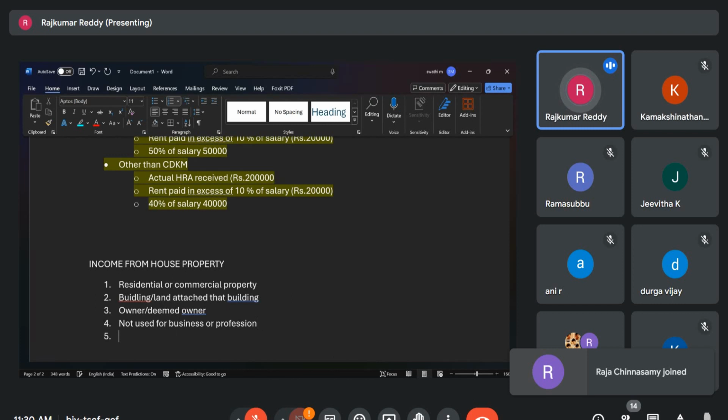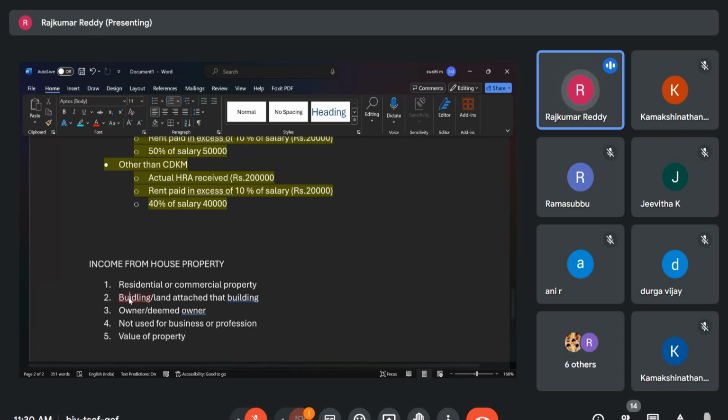Then what is chargeable here? Value of properties. It is not your rent. Value of property is chargeable to tax. Otherwise, what will happen? One may be having a good commercial property in T Nagar, and simply for the purpose of income tax, they may tell I am getting only 5,000 as rent per month. So it is not whatever rent you are getting, it is the value of the property. The annual value of that property is charged under income from house property.